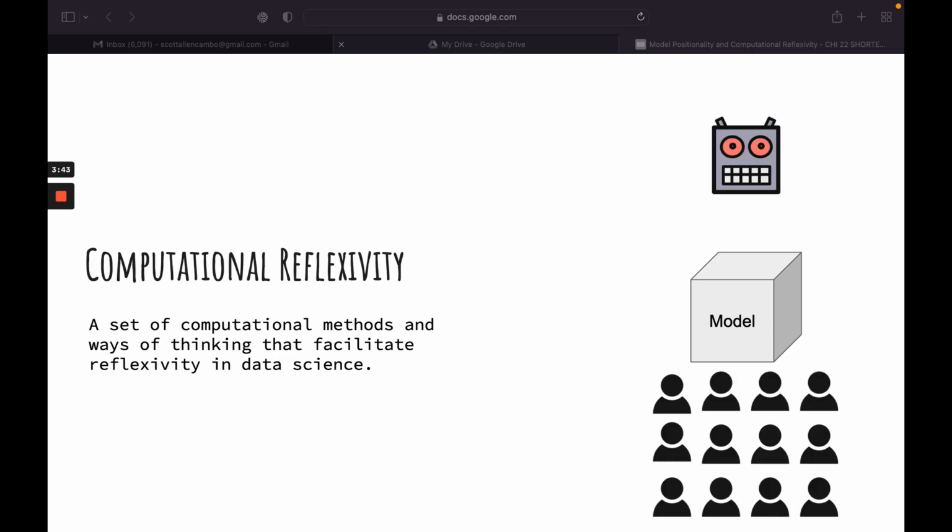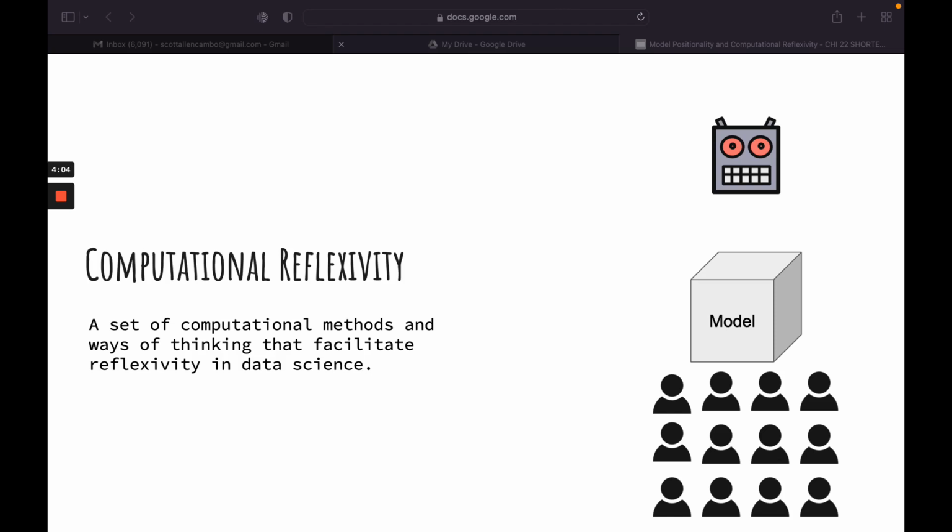We call this computational reflexivity, or the set of computational methods and ways of thinking that facilitate reflexivity in data science. Computational reflexivity can complement reflexive practices that have been established in social science by aiding the goals of self-awareness, self-reflection, and transparency in the context of large data sets.